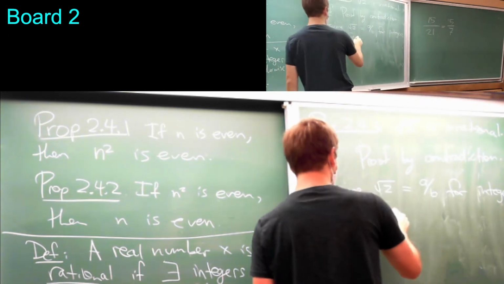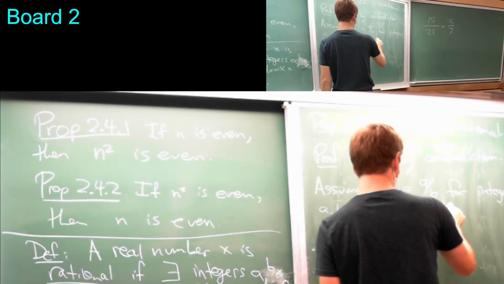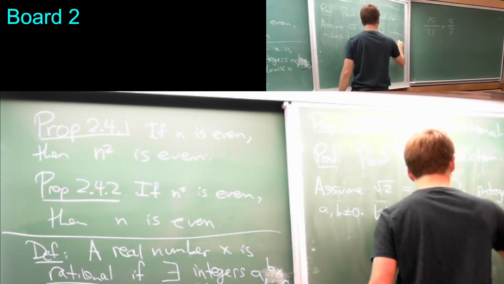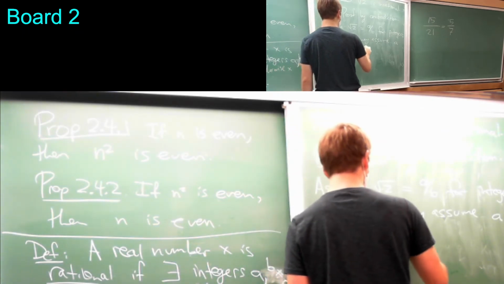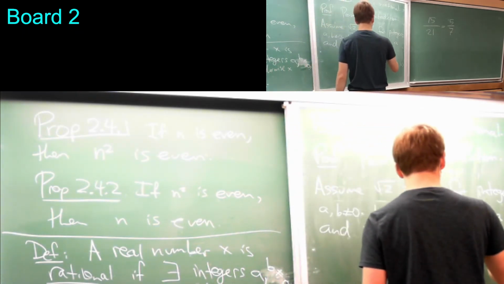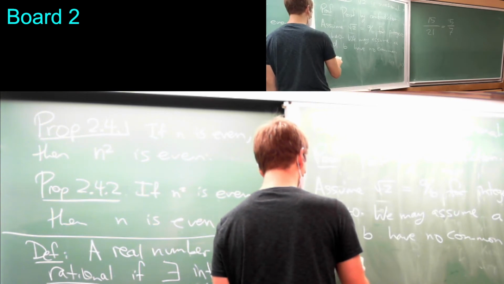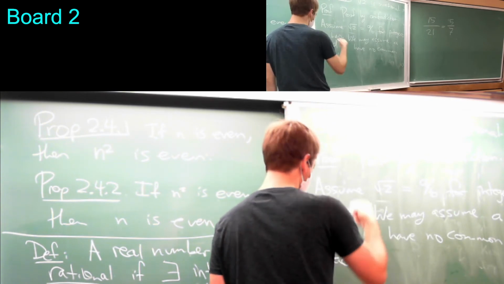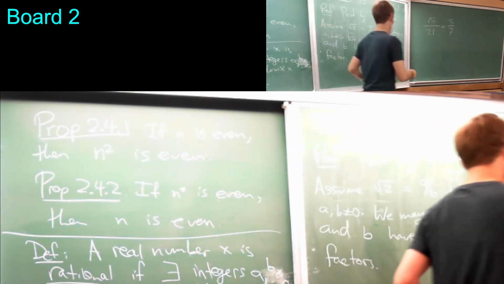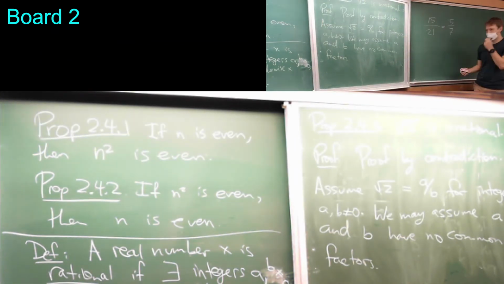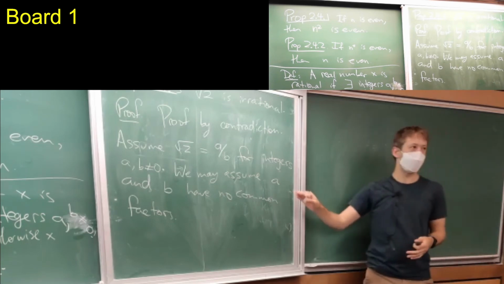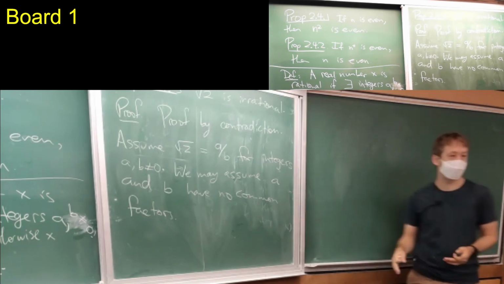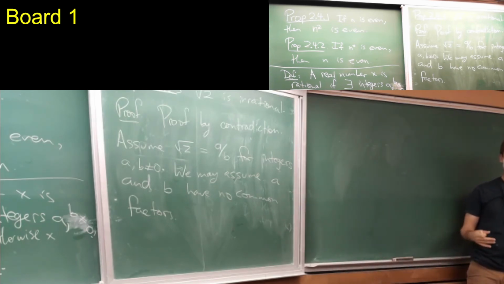So we may assume a and b have no common factors. Otherwise, we just cancel them. This sounds like a throwaway comment that's unlikely to be useful, but that turns out to be the crux of the whole proof, weirdly enough.